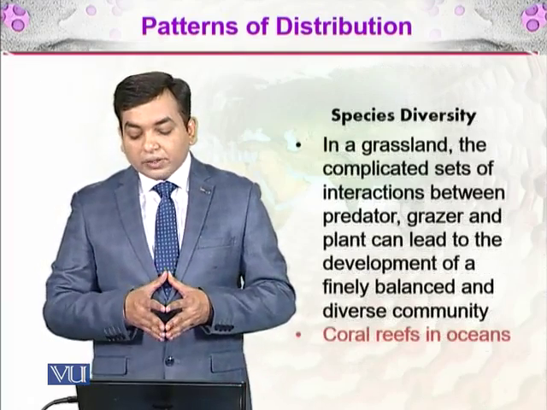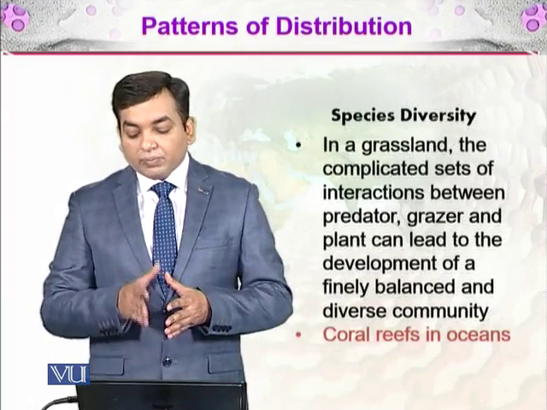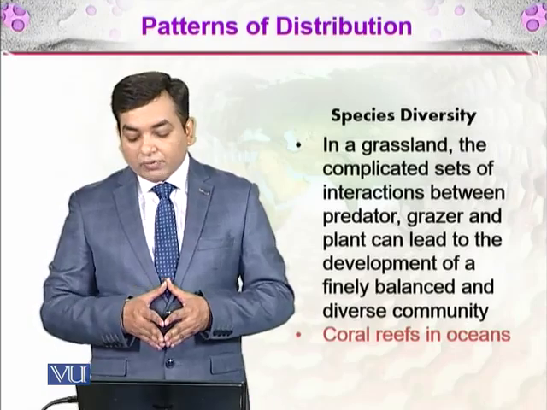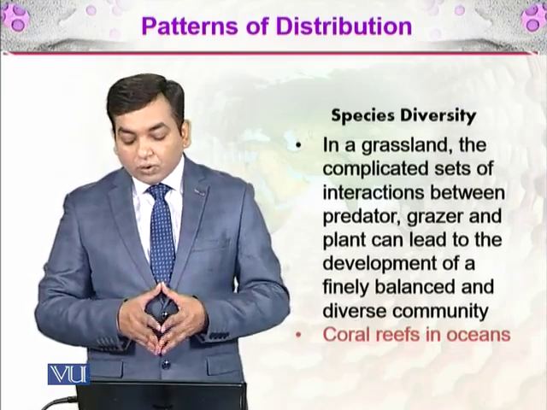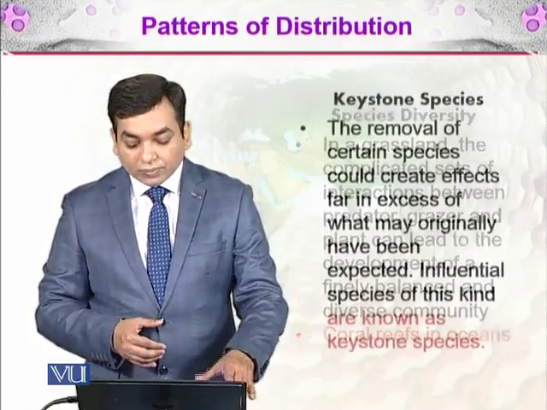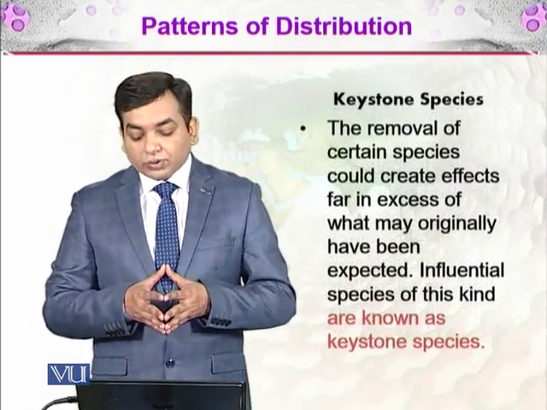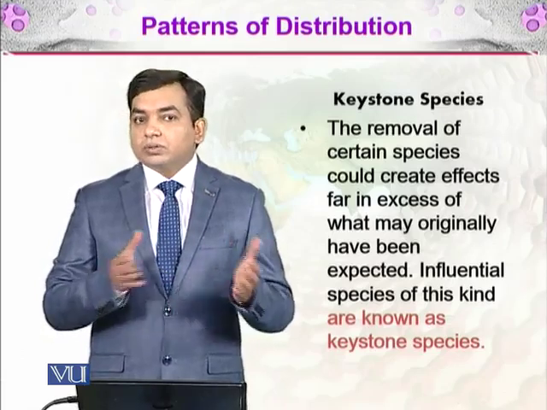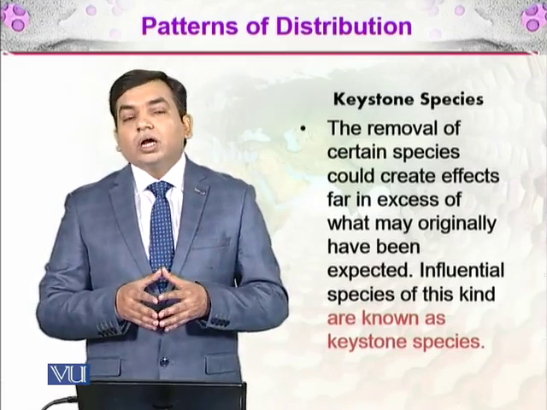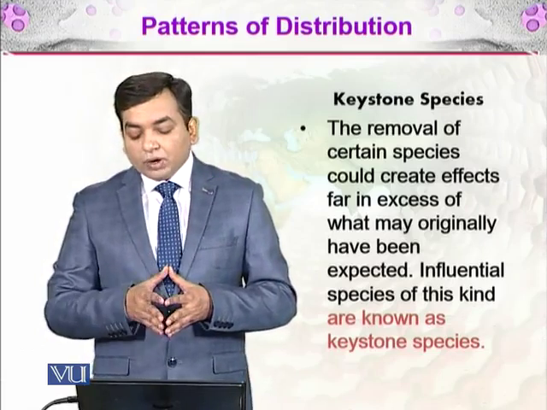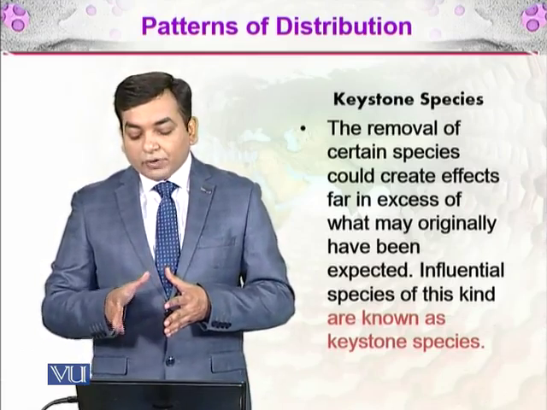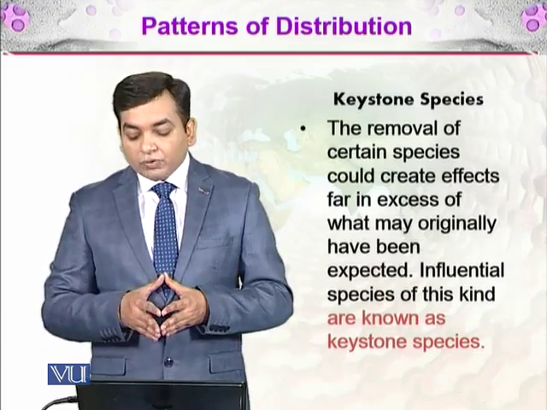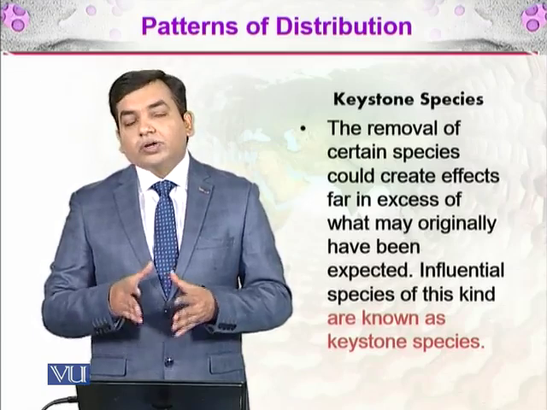So in a grassland, the complicated set of interactions between the predator, grazer and plant can lead to the development of a finely balanced and diverse community, and the same happens in the coral reefs in the oceans. And then there are the keystone species. You may already know about keystone species from some other course in ecology. The removal of certain species could create effects far in excess of what may originally have been expected. Influential species of this kind are known as keystone species.